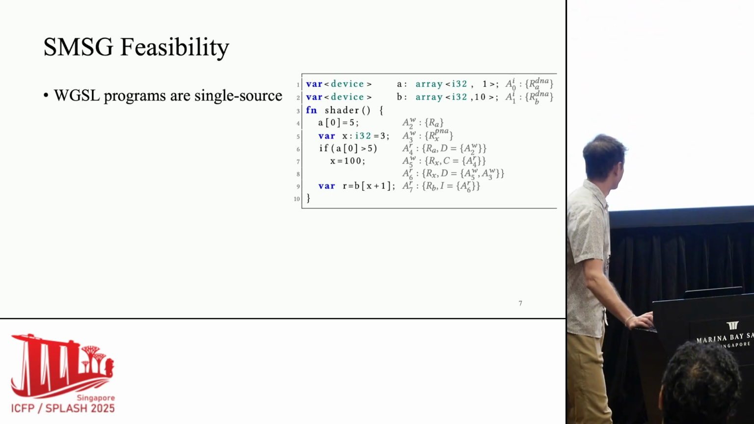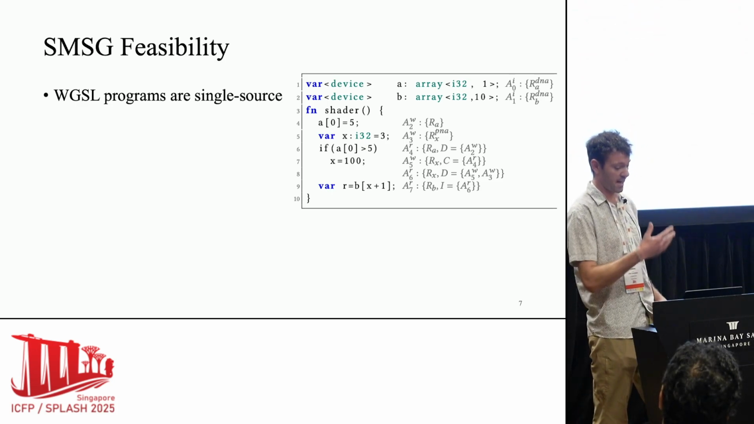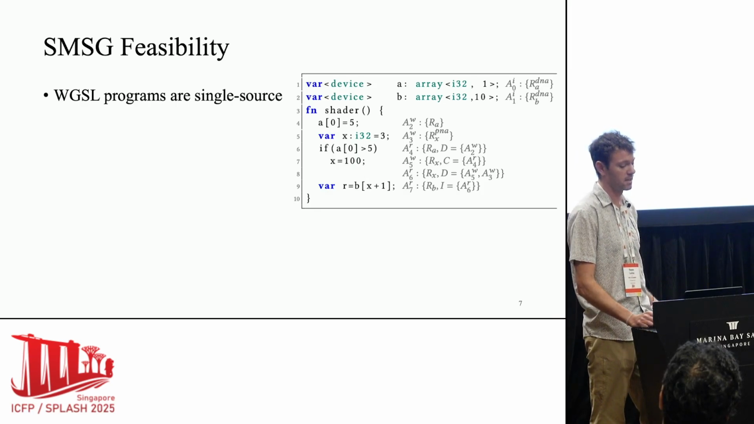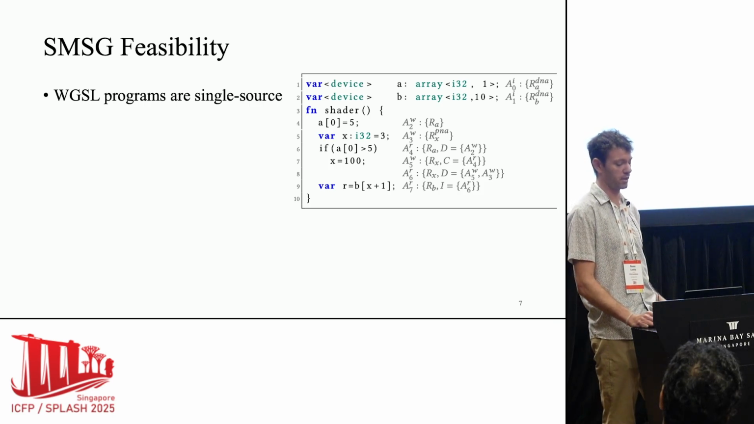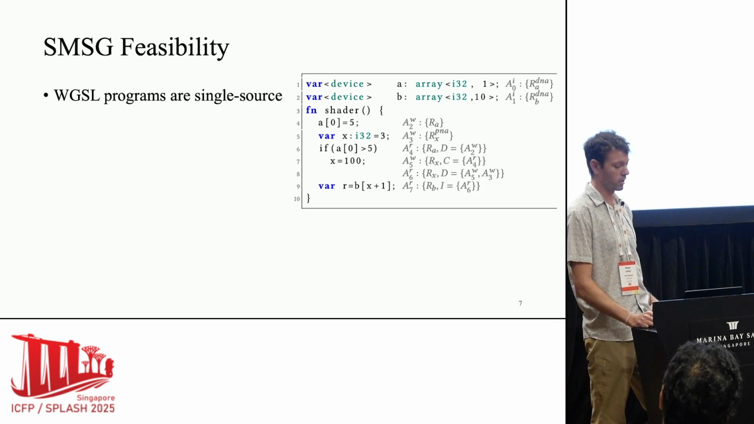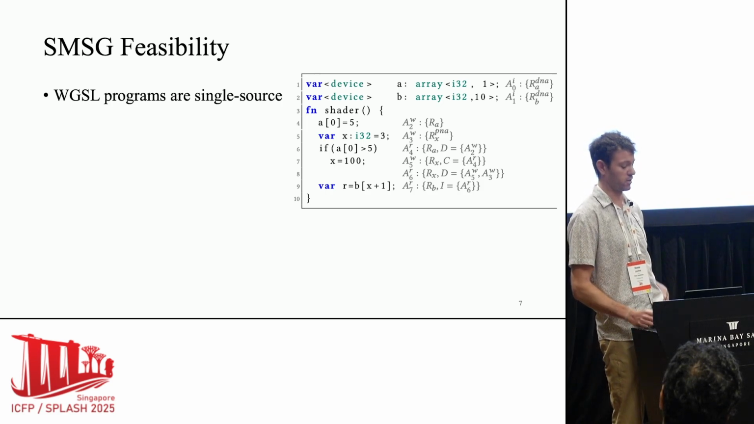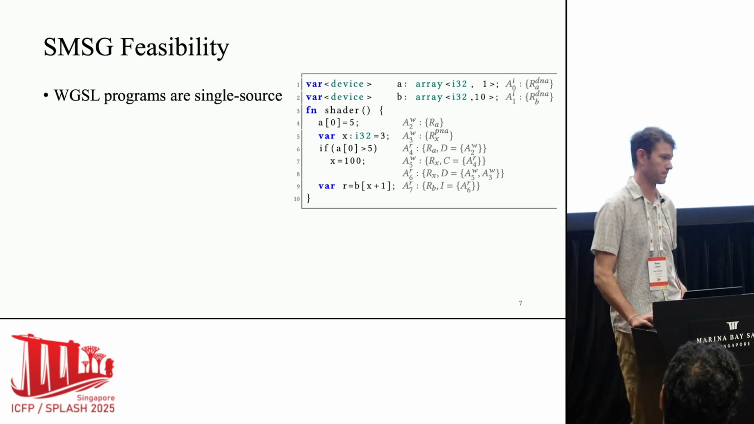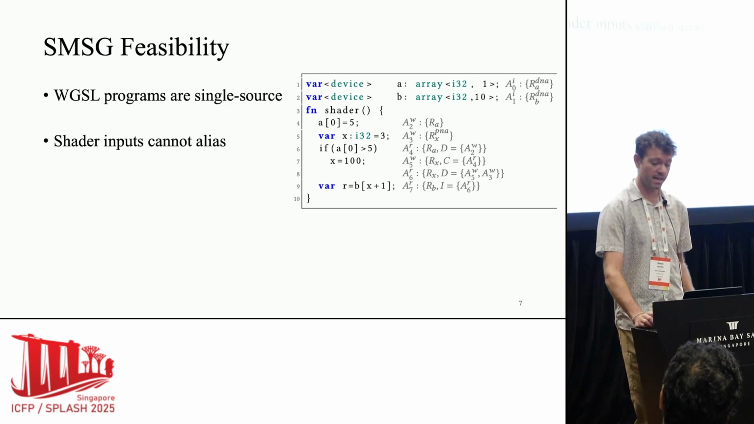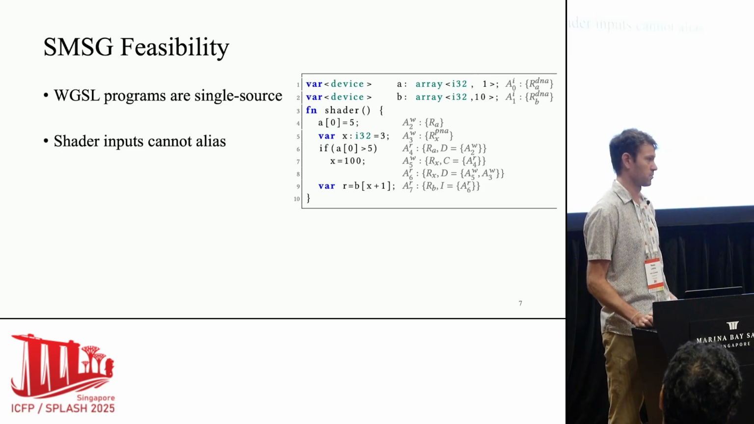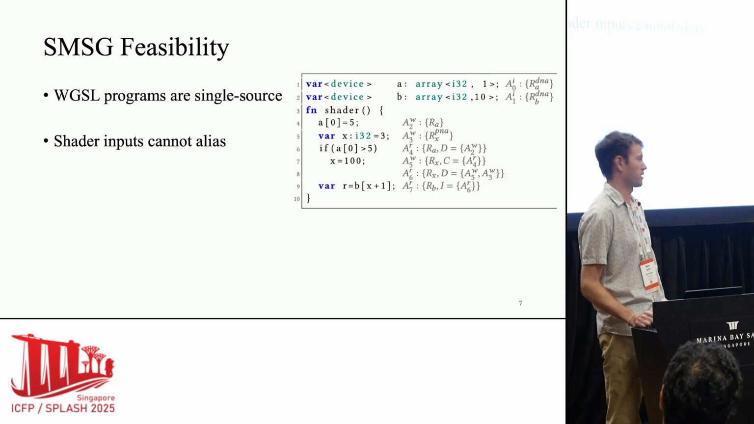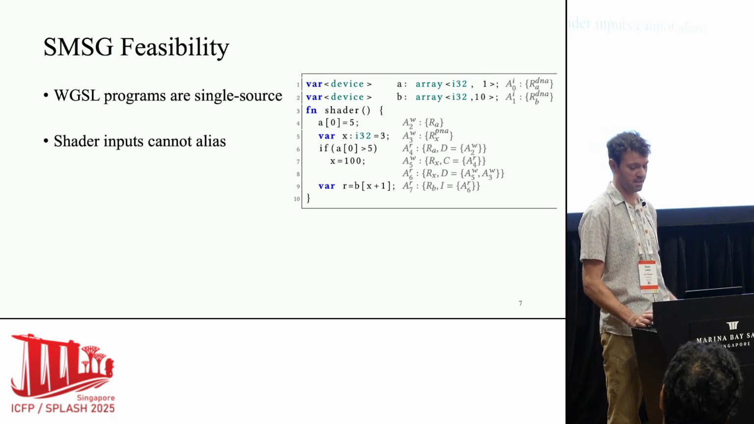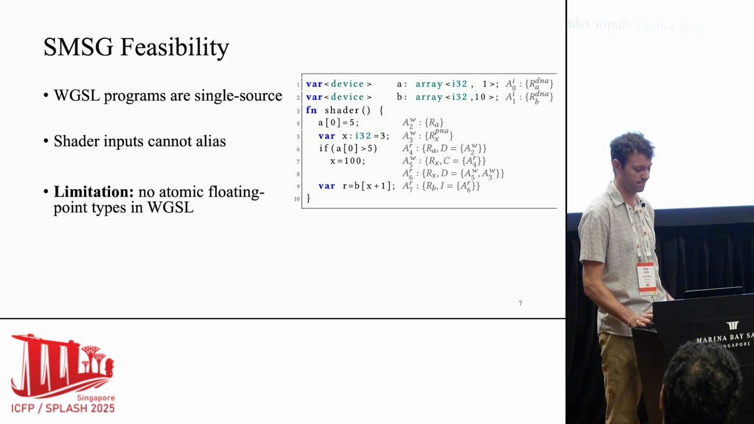Now, what is actually the feasibility of this analysis and this compiler pass? It turns out that it works pretty well in WebGPU. And the reason for that, one, is that WGSL programs are single source. So you have all your dependencies up front when you're performing this analysis. You're not trying to rely on linking or any sorts of complex behaviors like that. The other is that inputs to programs cannot alias. This is one of the requirements of WebGPU. If they could alias, you're basically out of luck. You'd have to translate everything to atomic, but because of this, we have a little bit of freedom.